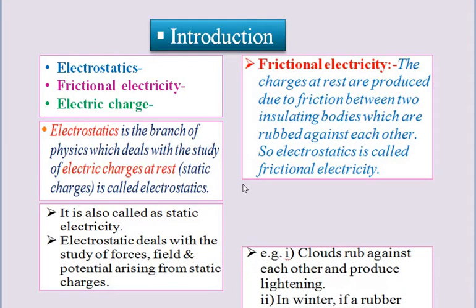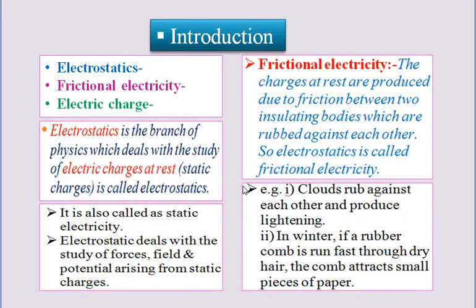Then what is meant by frictional electricity? The charges at rest are produced due to the friction between the insulating bodies which are rubbed against each other. So, electrostatics is called frictional electricity.